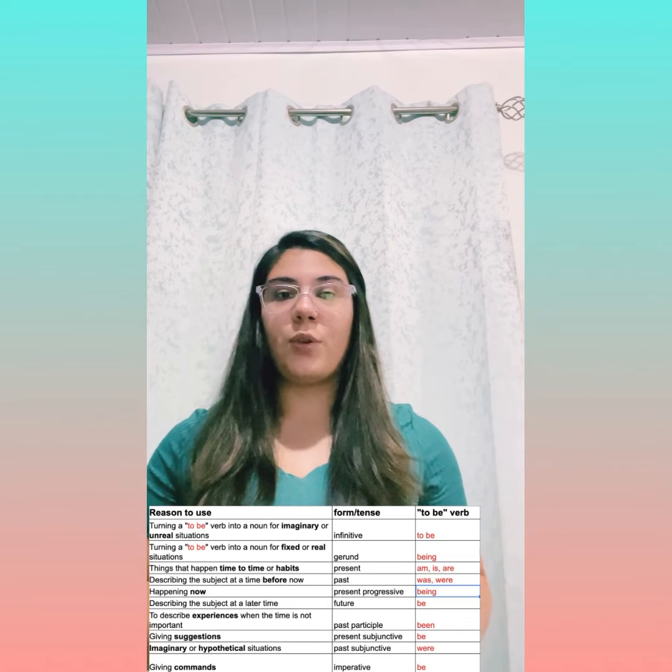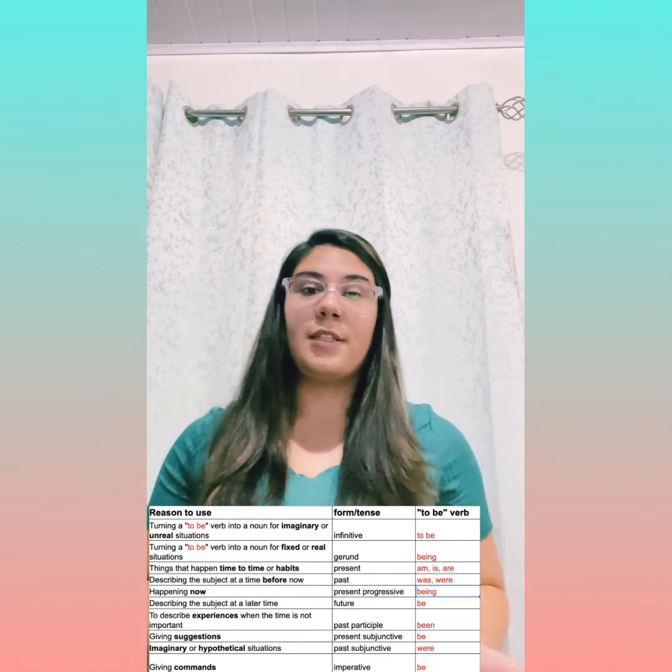Now, forms of to be by tense. There are many English tenses, but these are the main ones you will be using. So first of all, the present, the past, present progressive or present continuous, and present perfect. Right here, I'm going to place a chart so you can see it and guide yourself and see the differences.